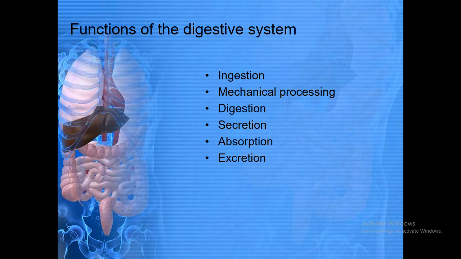Next is digestion. In this process, food enters our stomach and it will digest with the help of gastric juice. Secretion is a process in which different types of enzymes and juices are secreted by the organs to help chemical digestion. And at last, absorption of food takes place in the small intestine or large intestine. And at last, undigested food and waste product enter to exit the body. It's called excretion.